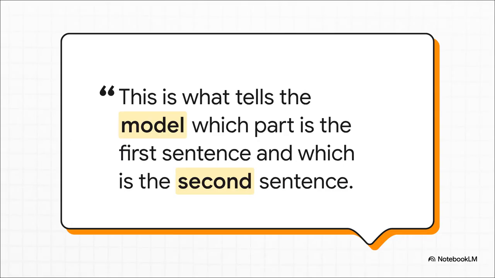So, let's just hammer this point home. These token type IDs aren't just extra data. They are absolutely essential instructions. They're what guide the model so it can understand the relationship between the two pieces of text we're feeding it.